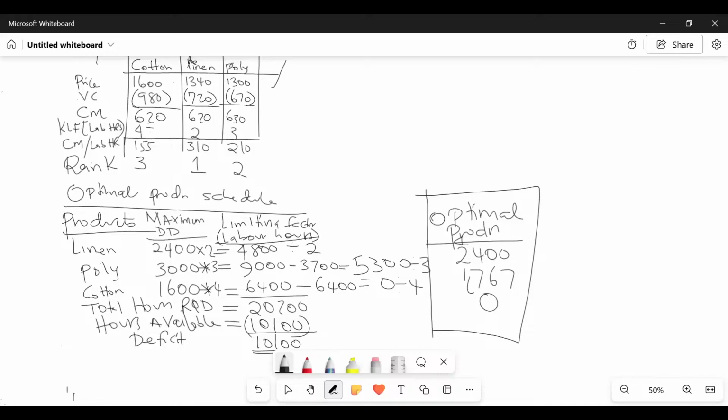To get optimal production, what will I do? I will take the labor hours which are available, and we divide. So I divided by 2 here, I divided by 3 there, I divided by 4 like that. That's how we were able to get 4,800 divided by 2 gave us 2,400. 5,300 divided by 3 gave us 1,767. And then 0 divided by 4 gave us 0. So now our role is to go ahead and give our examiner the profit statement.